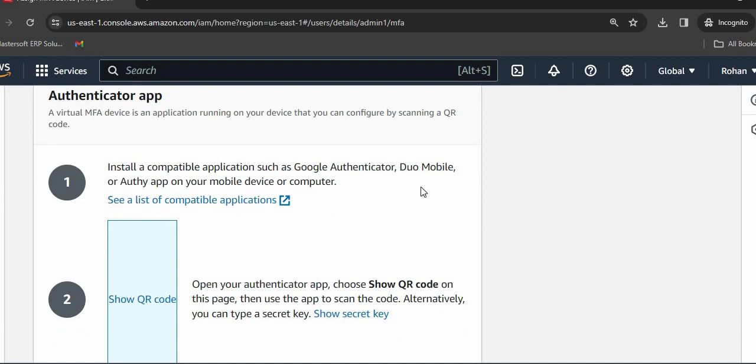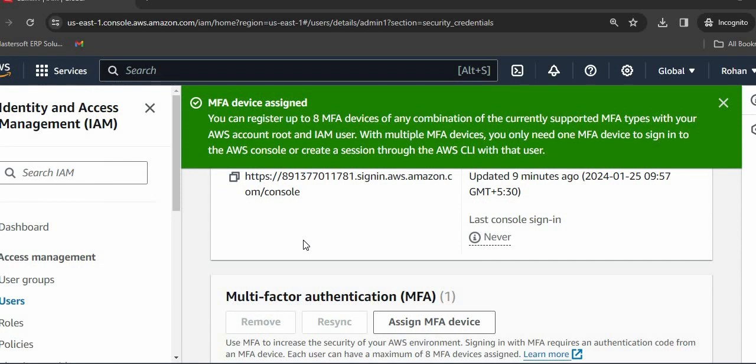Then we need to install a particular app, which is Google Authenticator. For installing this app, we just need to search for Google Authenticator in the Play Store and it will install the app. Once we install the app, it will be asking for a QR code. As soon as we click on QR code, we need to scan it with our Authenticator app, and we are ready to go with that. So I have scanned the QR code.